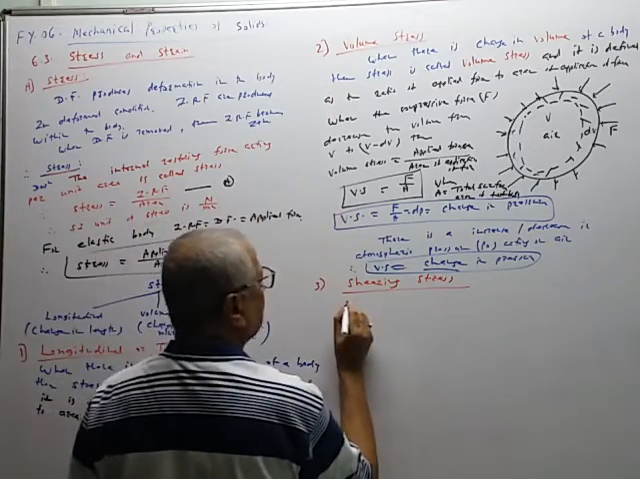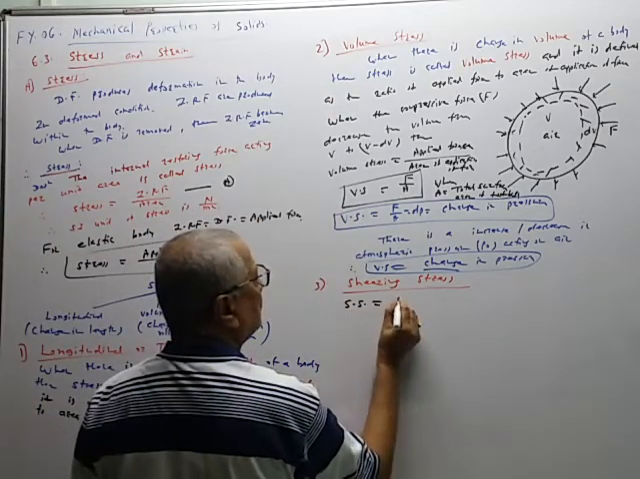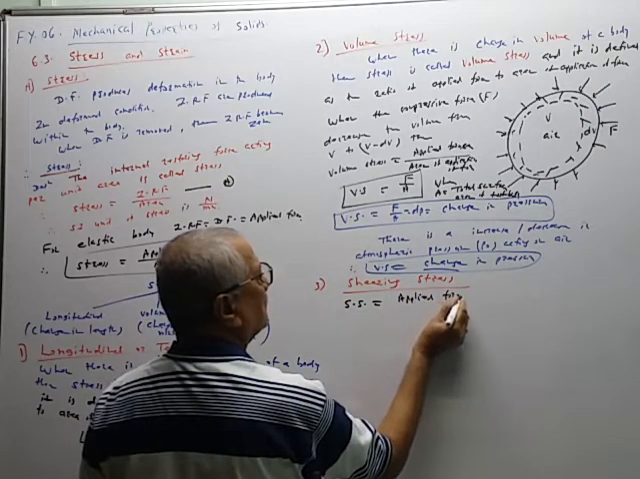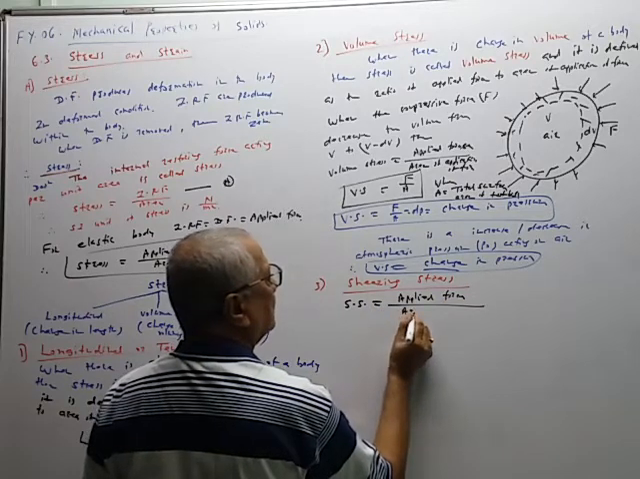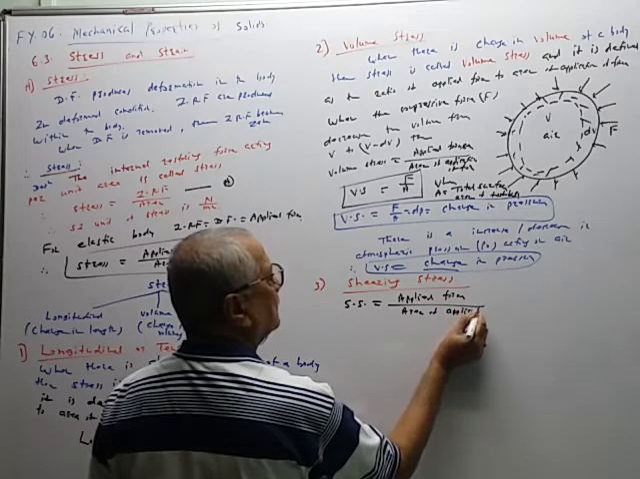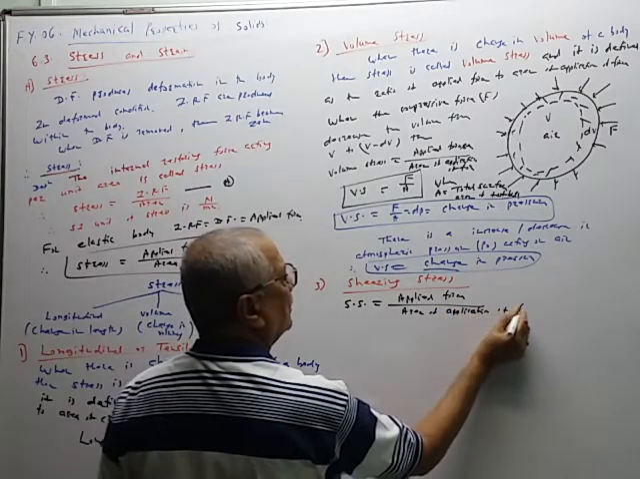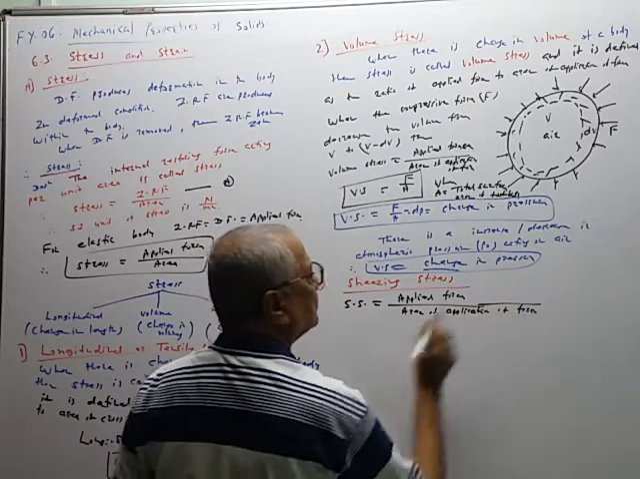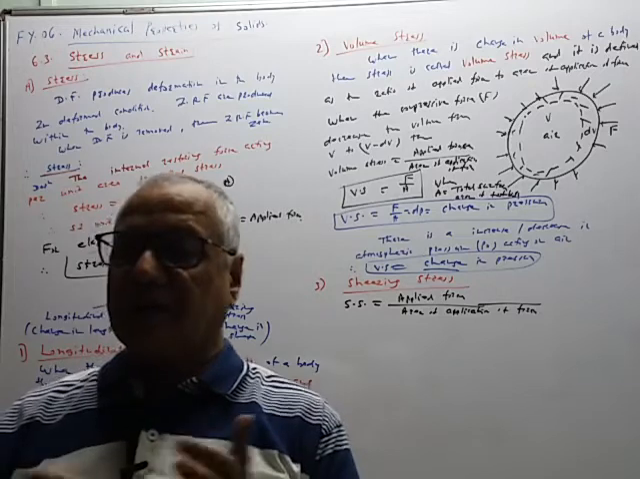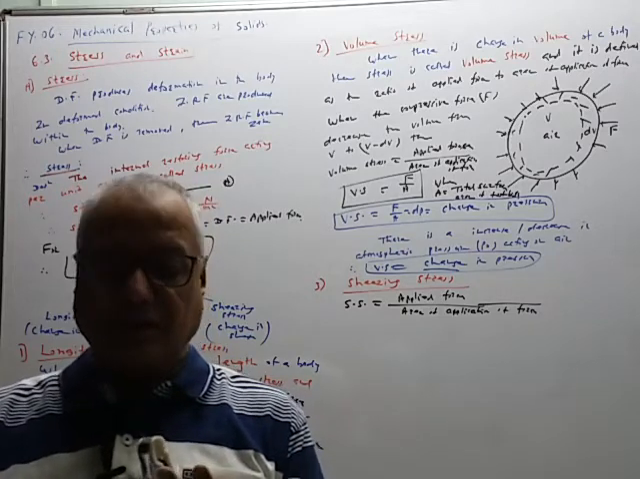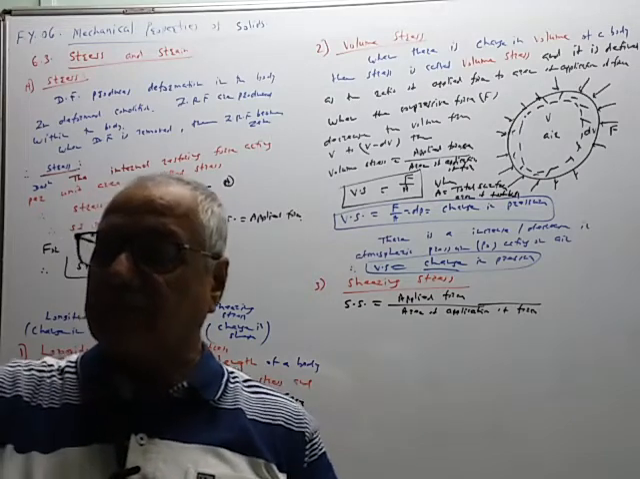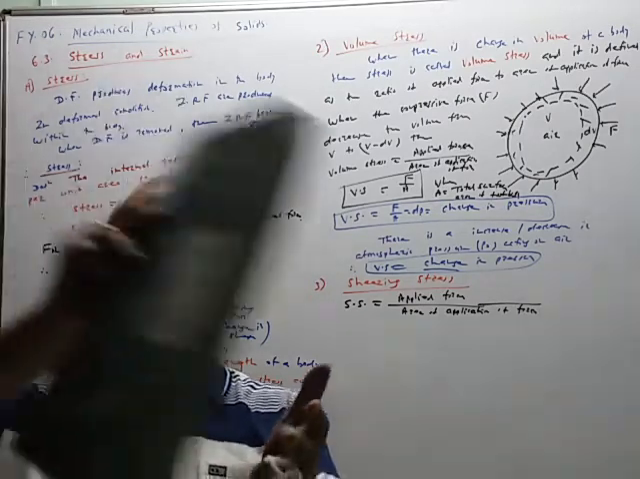I will do the formula directly. So shearing stress is equal to applied force upon area of application of force. So in this case, which area is considered for calculation? That is the important part, and for that purpose we are considering a body like this.